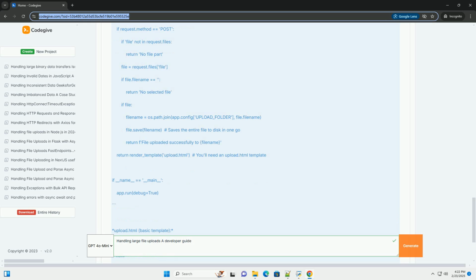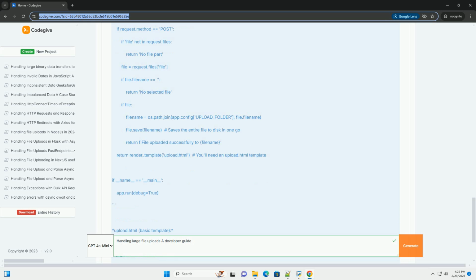Benefits of direct-to-cloud uploads: Scalability: offloads the upload process to a highly scalable cloud storage service. Performance: reduces the load on your web server, improving performance. Reliability: leverages the reliability and durability of cloud storage. Security: uses temporary credentials and pre-signed URLs, reducing the risk of exposing your AWS access keys. Cost-effective: pay only for the storage and bandwidth you use.